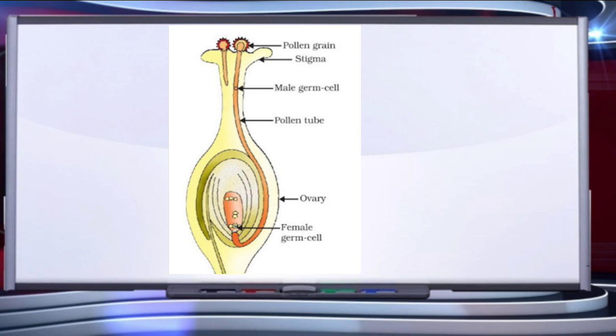The other male gamete fuses with the secondary nucleus, which later forms endosperm. The act in which two elements of the embryo sac, that is the egg and the secondary nucleus, are fertilized at one time by two male gametes is known as double fertilization. Children, the process of double fertilization is found only in angiosperms.